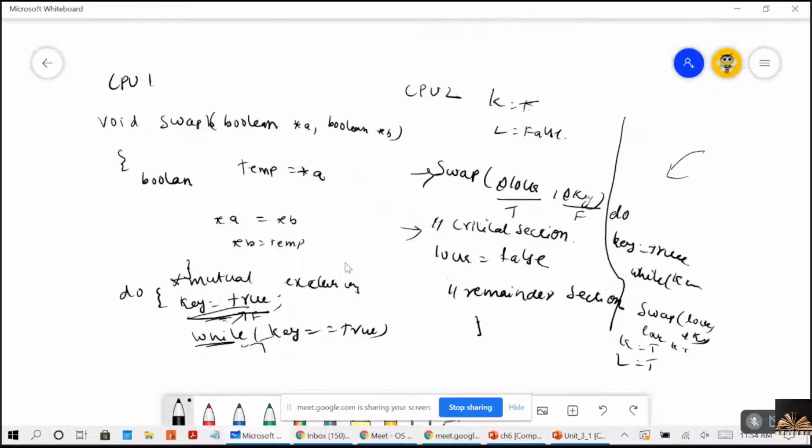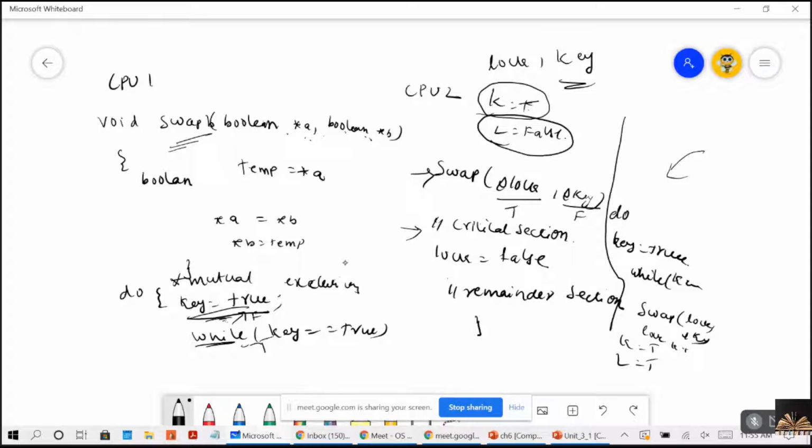So this is the code which was given in some other textbook for swapping. Here, along with the lock, he is also using one more variable called key, and he is calling the swap function very easily, with Boolean values a, b. When we call this function, the swapping will be done. Initially, the lock will be false and key will be true.